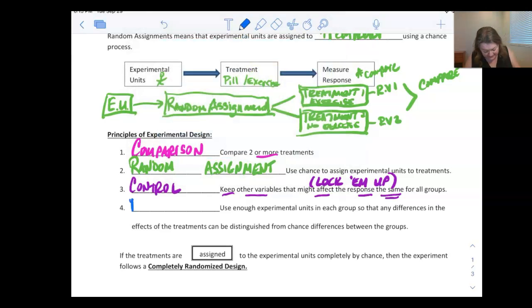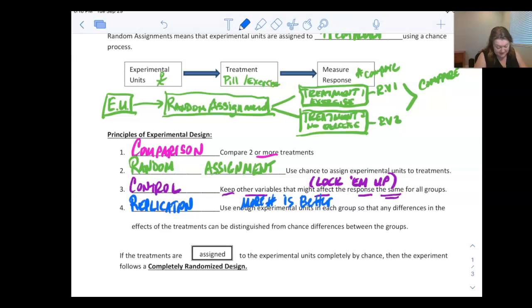And then the last one is replication. I can't take two friends, put one randomly in one treatment group and one randomly in the other and say, see, look, this really worked. One person is not enough for us to say it worked. We go back into all of that, what were the confounding variables between those. So we want to make sure with the bigger groups, the better. The more people that we can randomly assign to the 2 or more treatment groups, the more likely it is that our average result at the end is showing the difference of the thing we're trying to test. So more people, better. That's what replication means. It means more people. Okay, so more is better. More numbers is better.